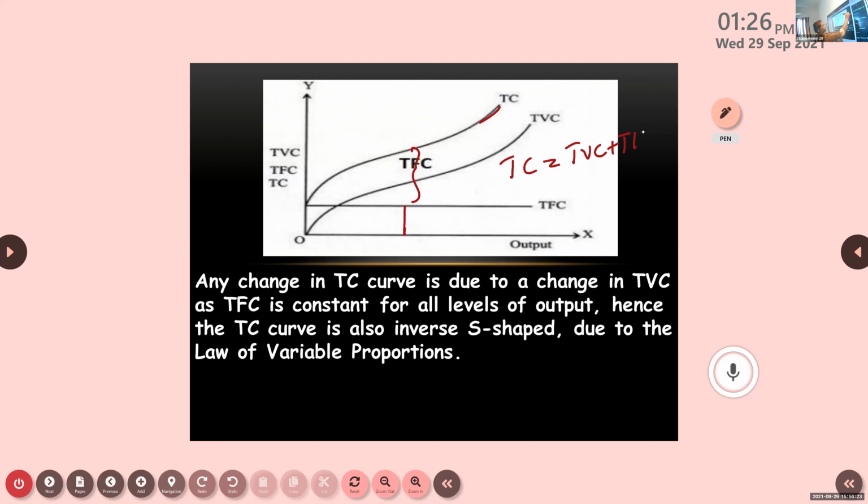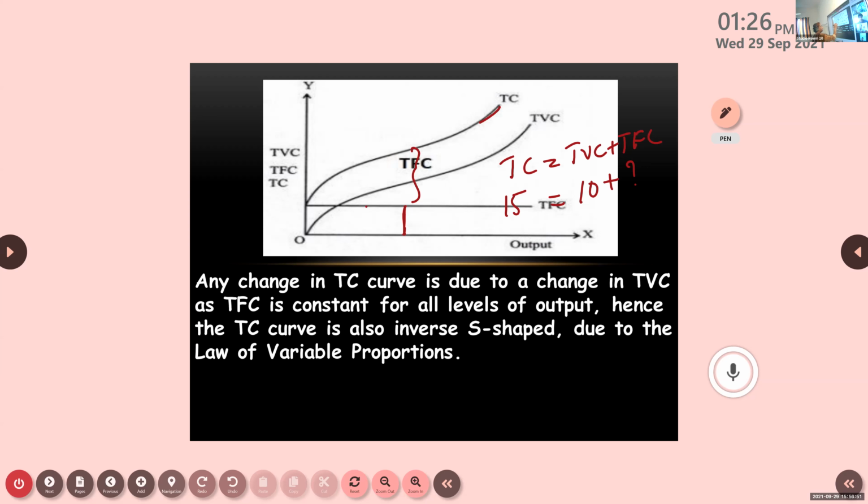Okay. So you can do a mathematical problem like the one I told you here. If TVC is 10 and total cost is 15, what will be TFC? See, if one is given, you can get the other. If TFC is given, you can get TVC. Whatever remains is TVC.